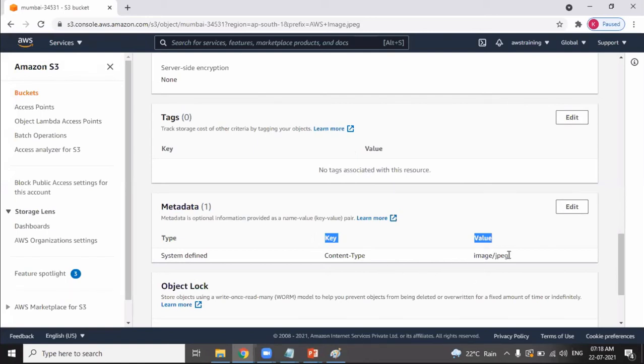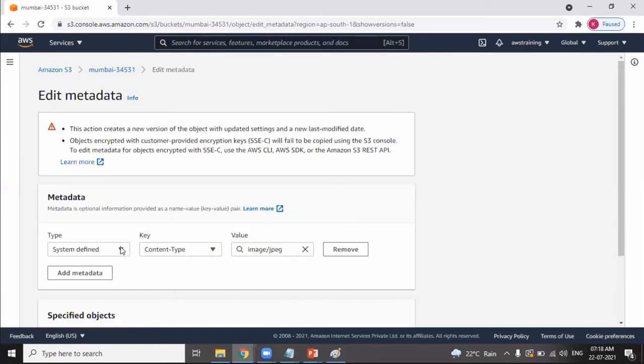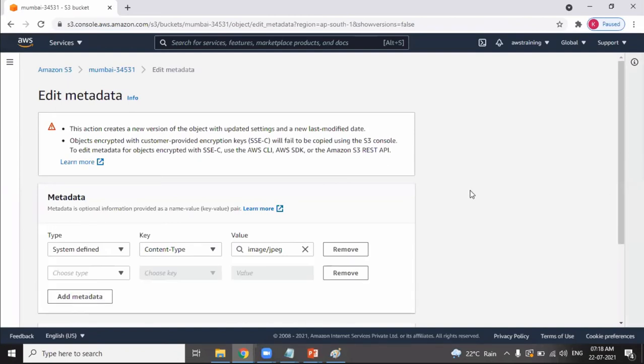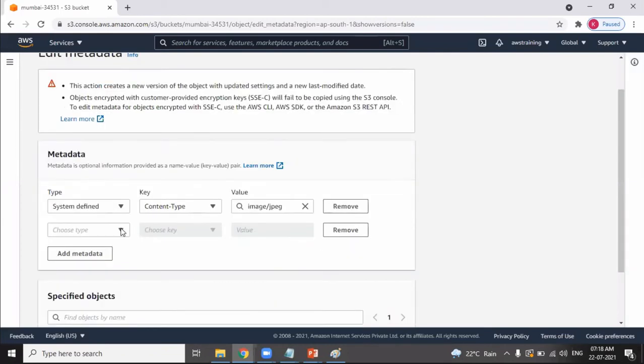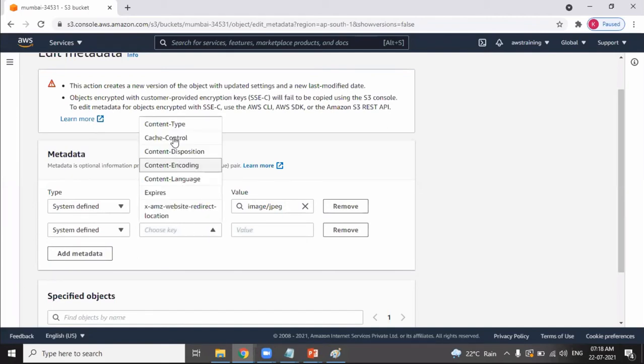AWS has automatically identified that the object you have uploaded is an image. Content is of type image. Similarly, you can add more information about that particular object. There is user-defined metadata and system-defined metadata. System-defined metadata is nothing but keys that are predefined. Look at this, keys are predefined. Content language that the image is related to.